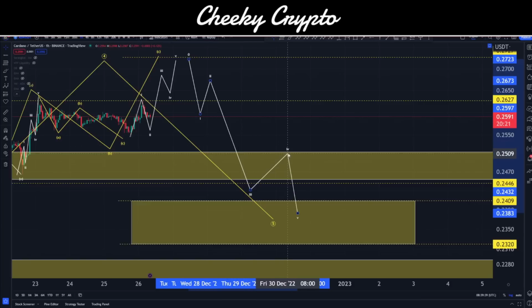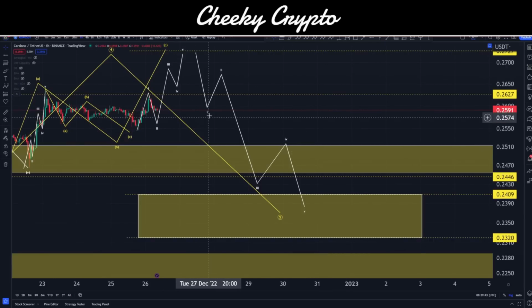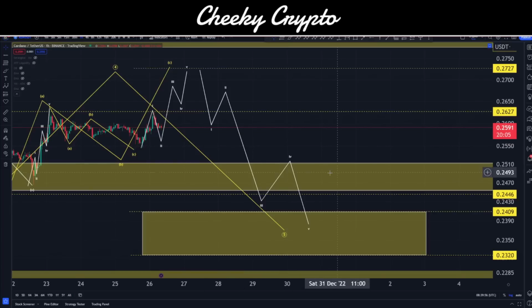So straight off the bat, the easiest one to understand is one that looks like this. It goes down, it reliefs up, and then it goes down massively, reliefs up, and then comes down, and we end up into our little area down here. This is basically between 23.2 and 24.09. That's kind of option one.